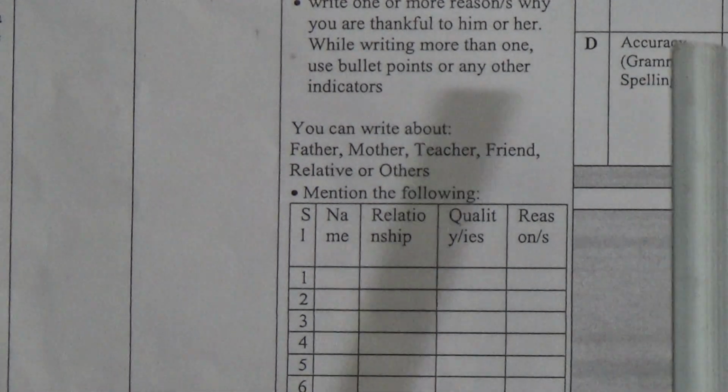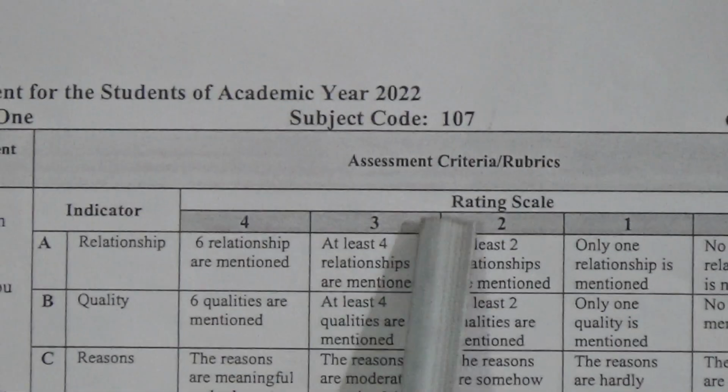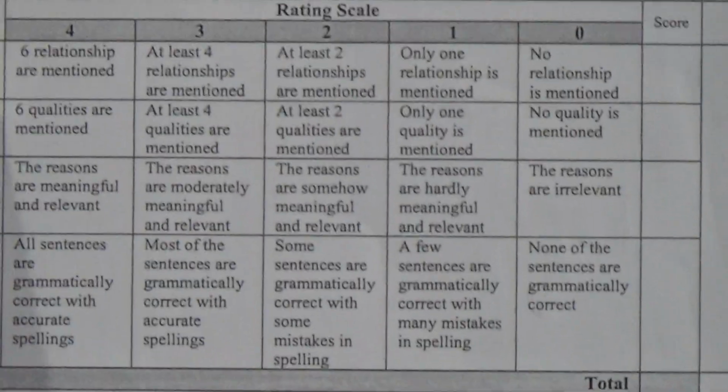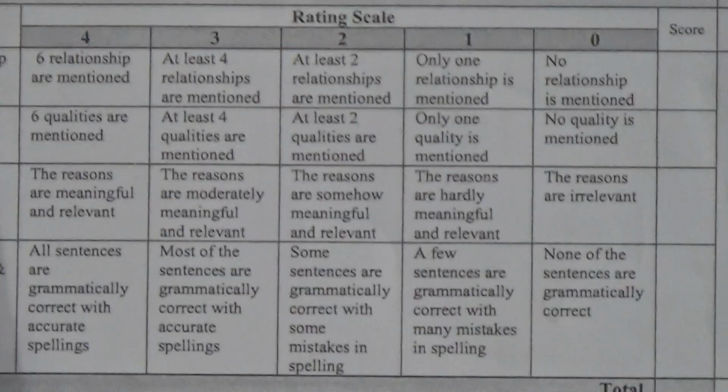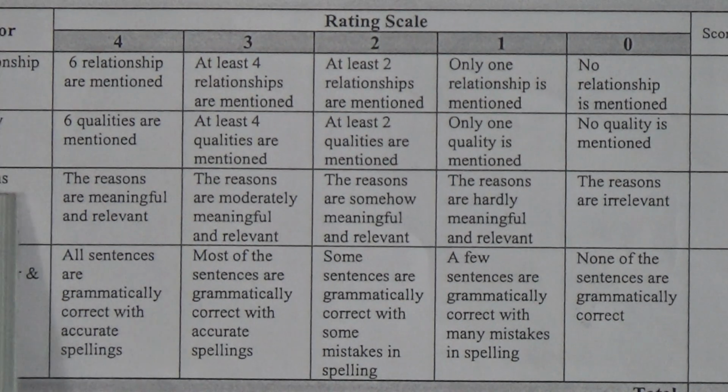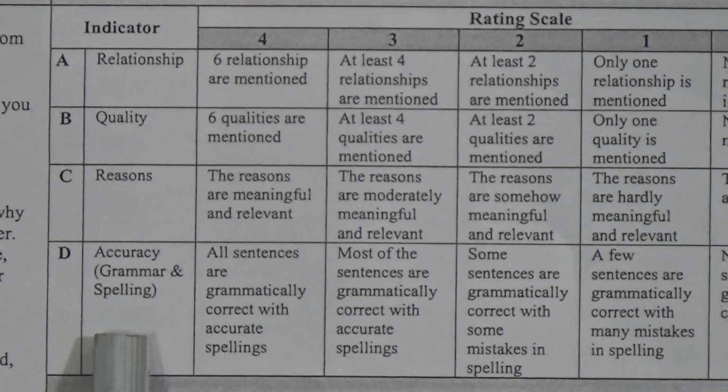Now let's see how your assignment will be graded, the rating scale, okay, from 0 to 4. So the points you should be careful about when doing the assignment are relationship, quality, reasons and the accuracy, okay, the grammar and spelling of your writing.